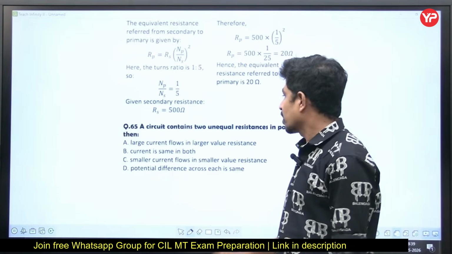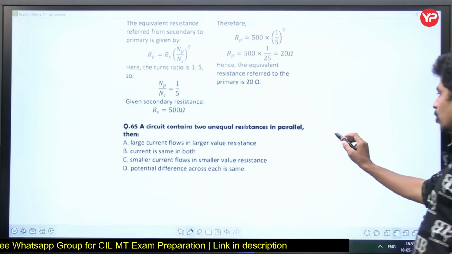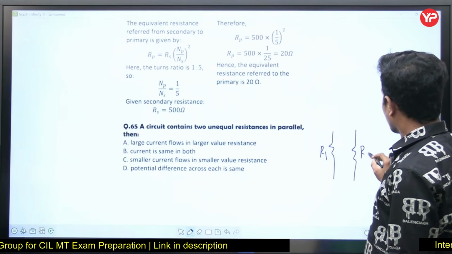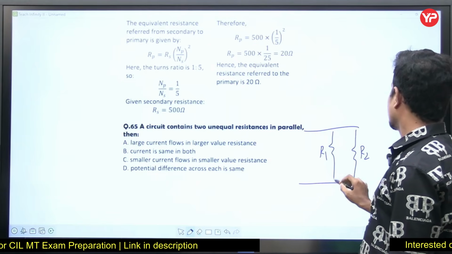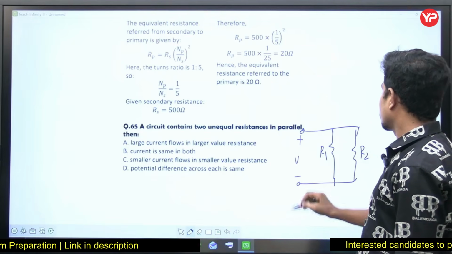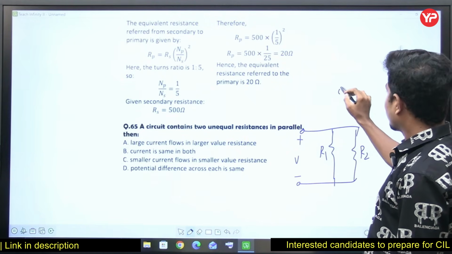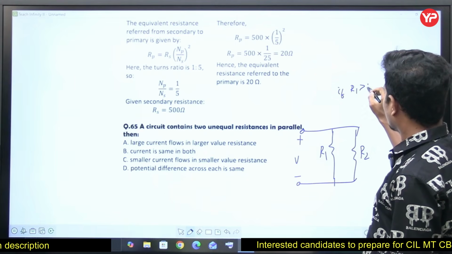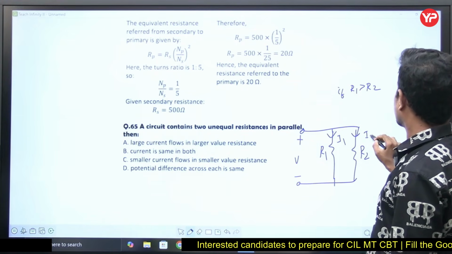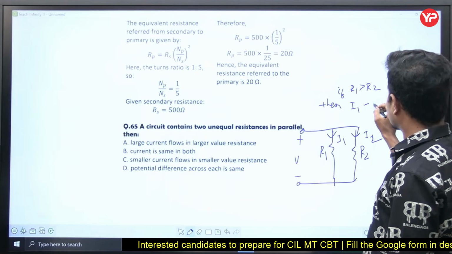A circuit contains two unequal resistances in parallel. R1, this is R2. Parallel means the applied voltage remains the same. If I take R1 greater than R2, and then current I1, this is I2, then I1 is less than I2.